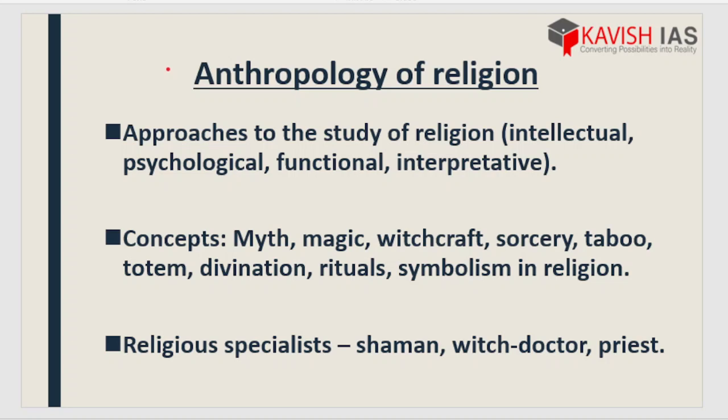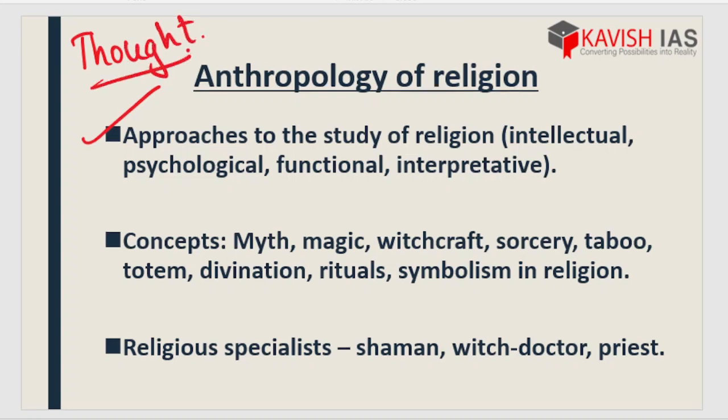Alright, here we are going to study the approaches to the study of religion: intellectual, psychological, functional and interpretative approach. So basically, anthropology of religion deals with the thought process of human beings. The entire thought process is that if you believe, it will exist. If you don't believe, it won't. Just like the God concept, if you believe, then there is existence of God. If you don't believe, then there is no more existence of God for you at least.